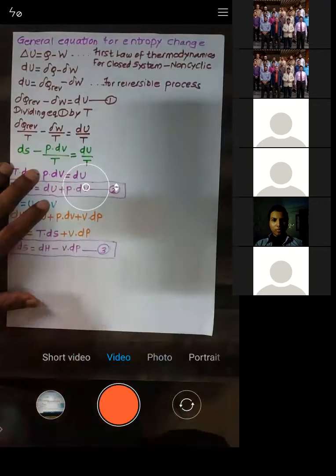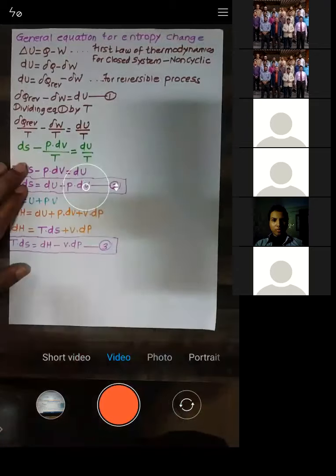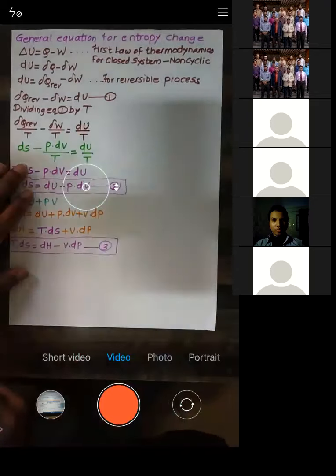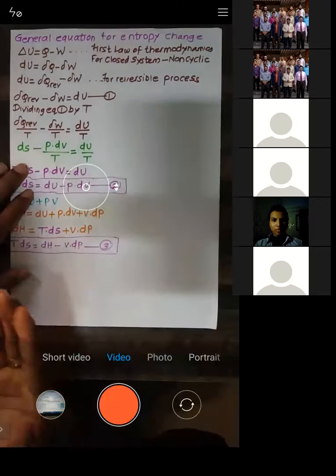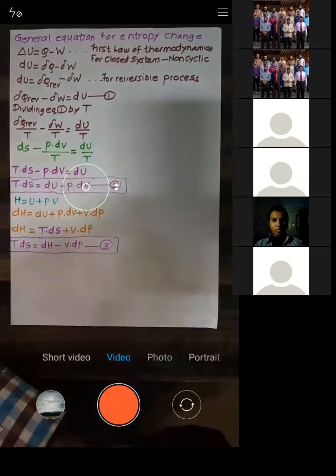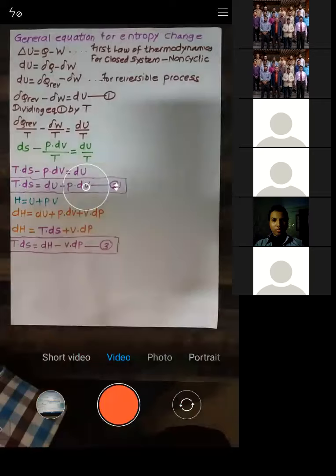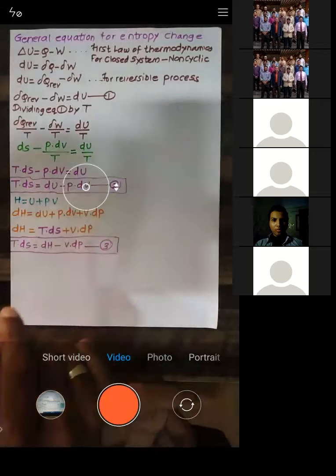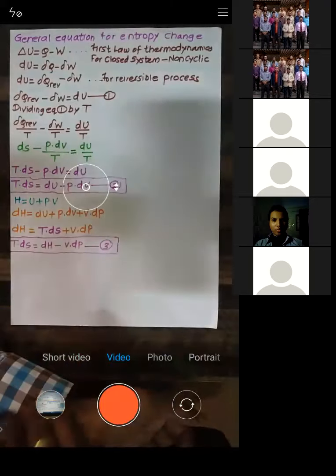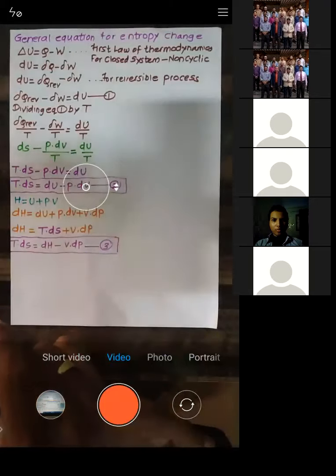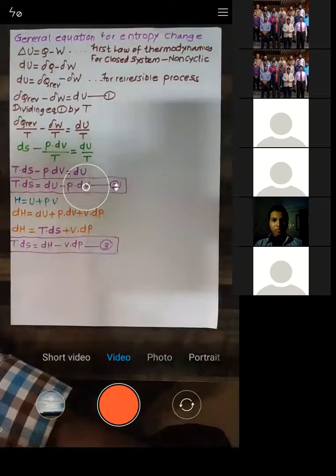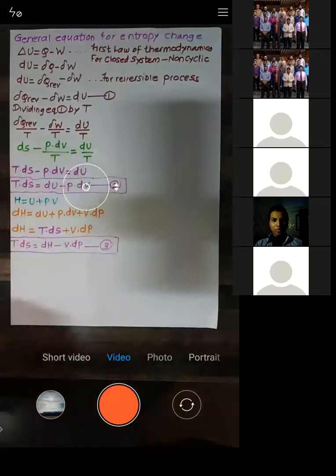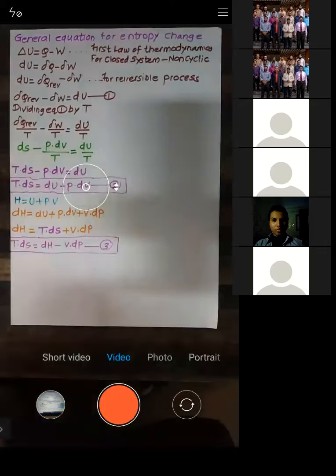If the entropy at the initial stage is S1, and the entropy at the final stage is S2, then I want S2 minus S1. I want this term.